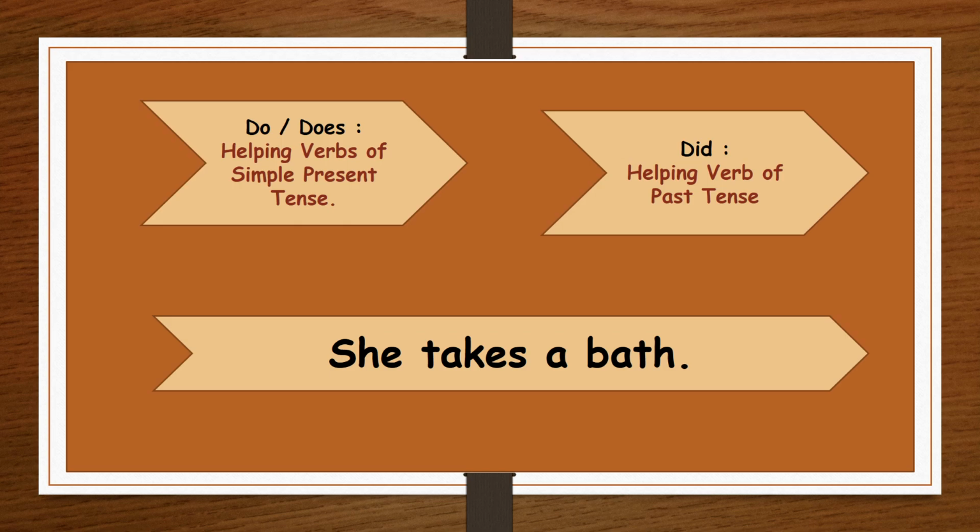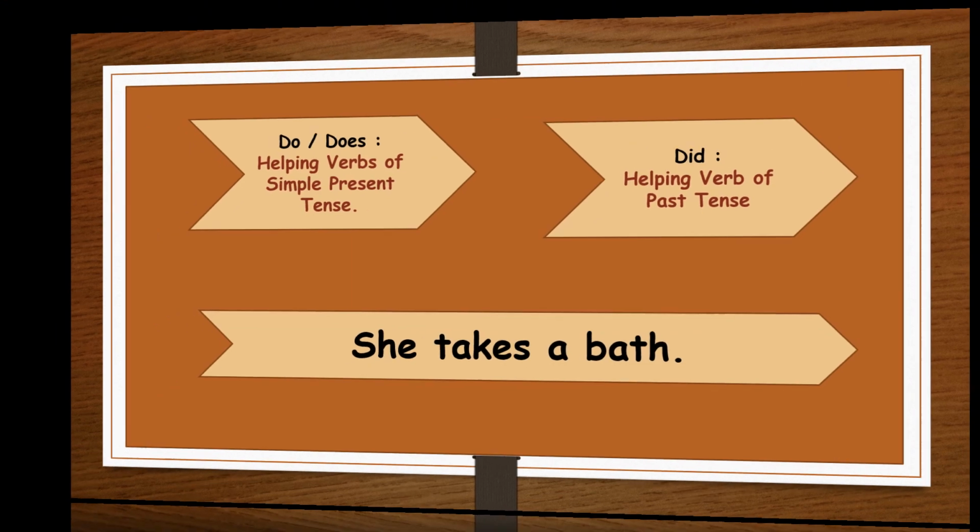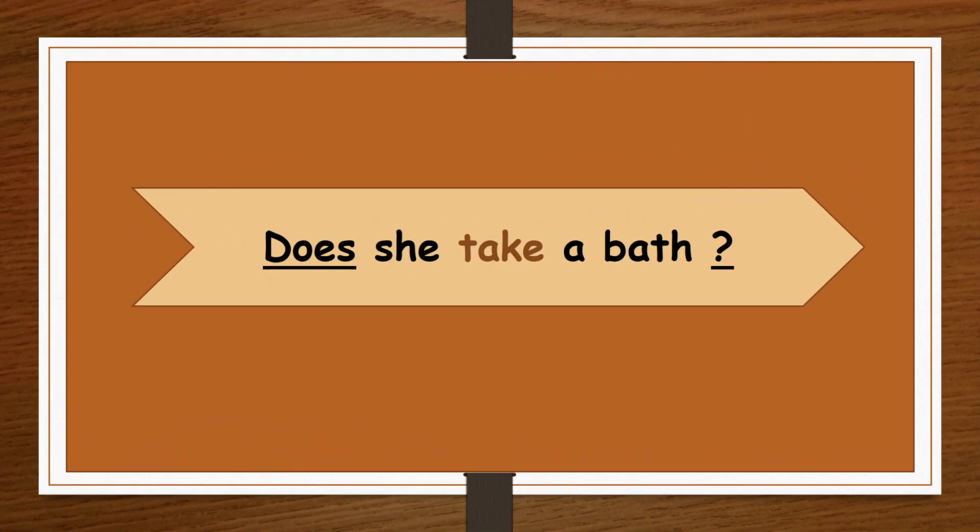As we all know, we use the helping verb does with singular subjects like he, she, etc. So, in order to form an interrogative sentence, we have to add does in the beginning of this sentence. So, now after adding an appropriate helping verb, the sentence is, does she take a bath?